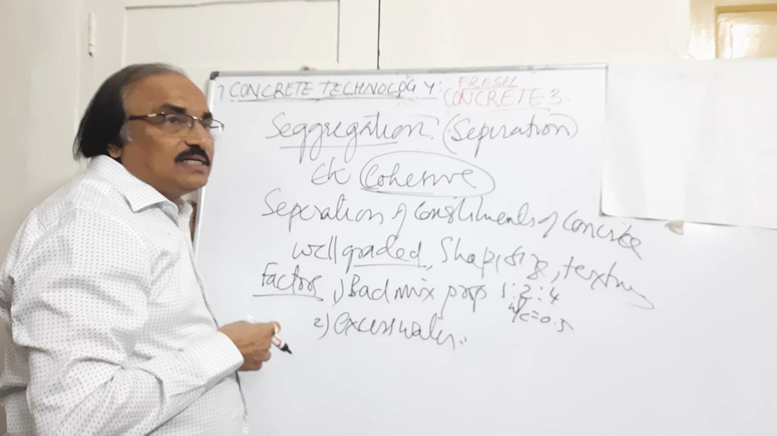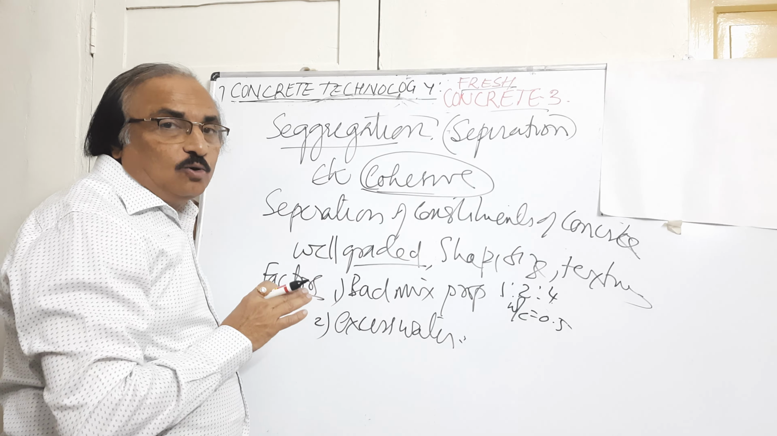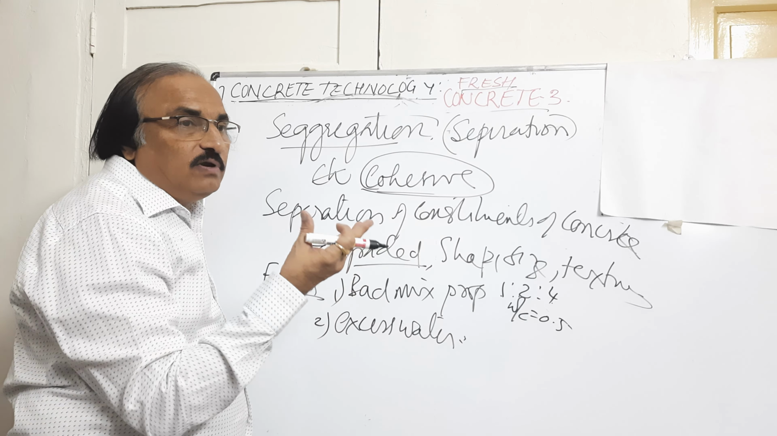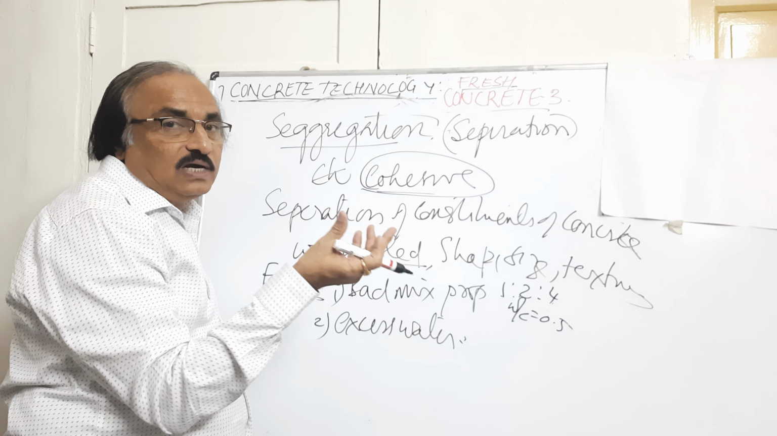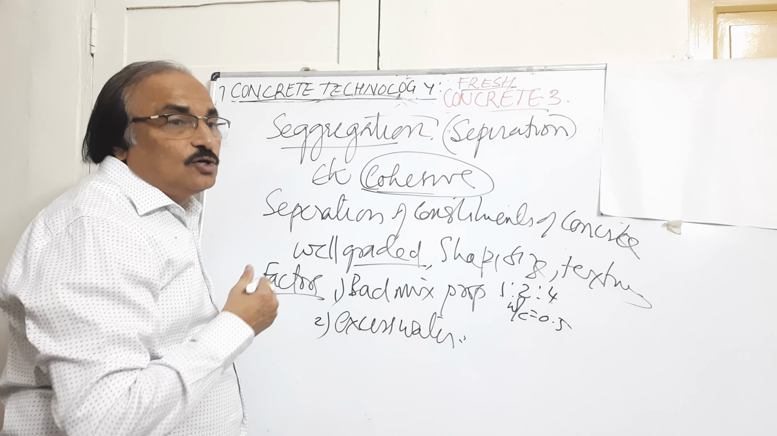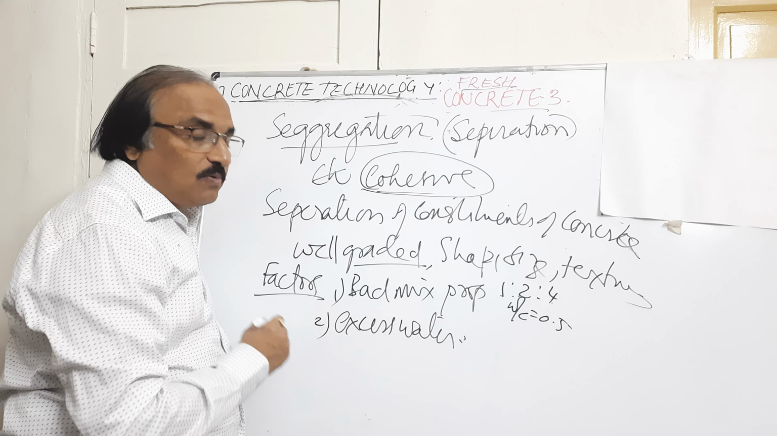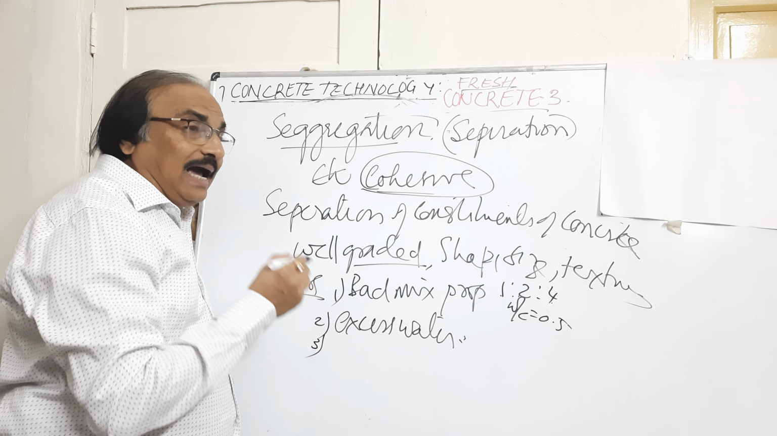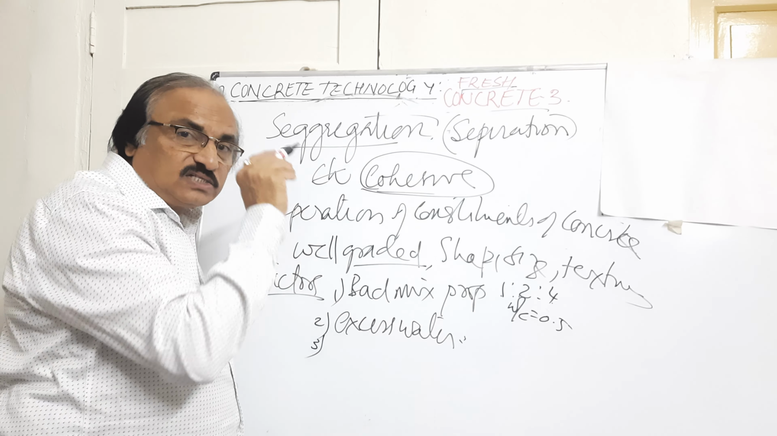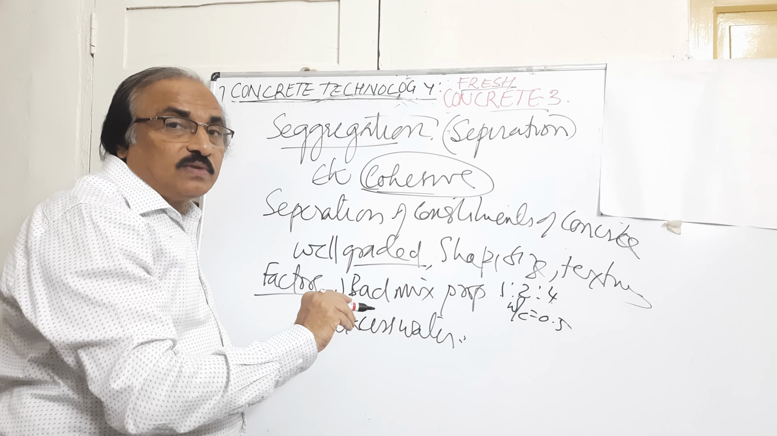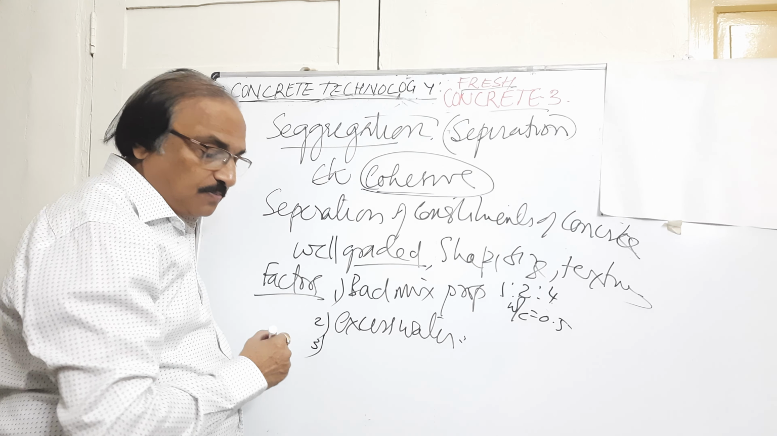The next factor, most important, is excess water. Whenever we use excess water, water has a tendency to run out. When water goes away, cement will also go with it, and we are left with only the aggregate and some sand. So excess water should not be used in concrete. And one thing we know, whenever water is more in concrete, the strength of the concrete is going to fall. That is the worst, inversely proportional.